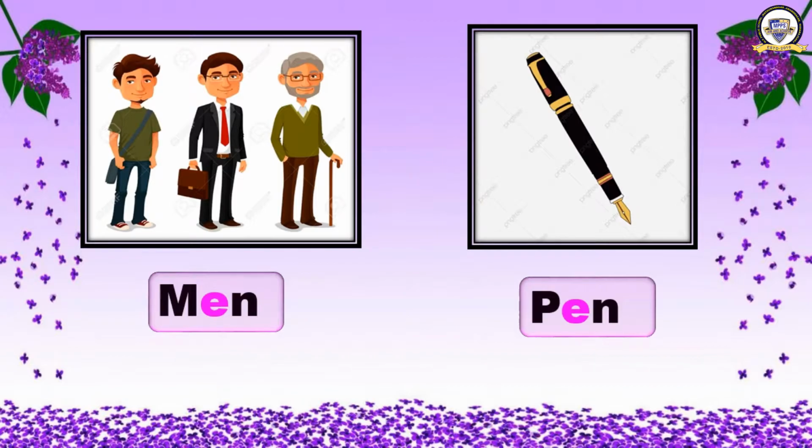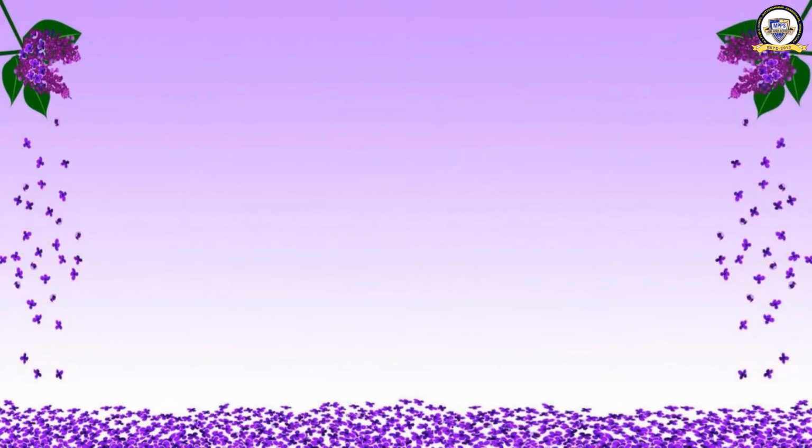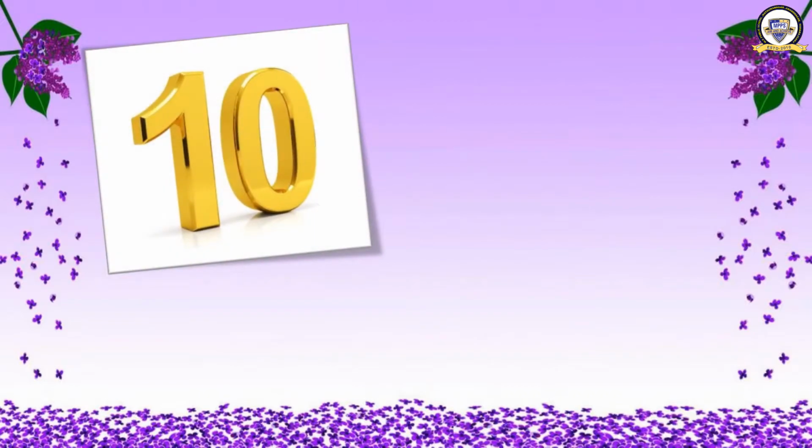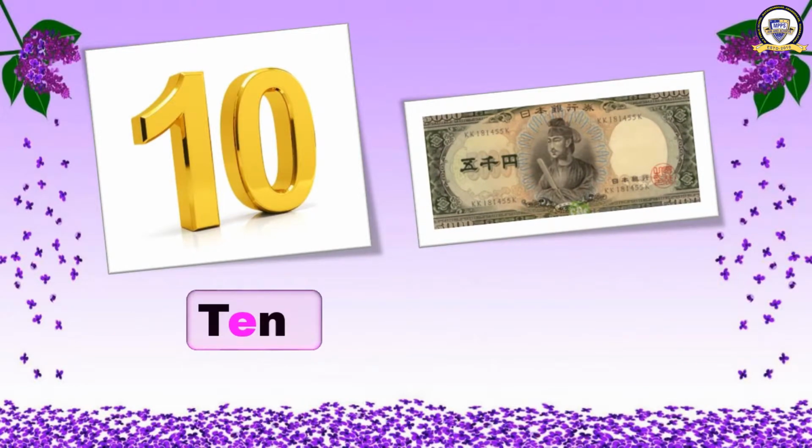I'm very happy. I will show you two more pictures. The first one. What is this? This is ten. And spell the word ten. TEN, ten. Fantastic answer. Okay, the last picture. You don't know this. What is this? It is a currency.